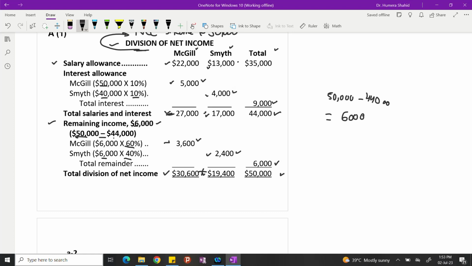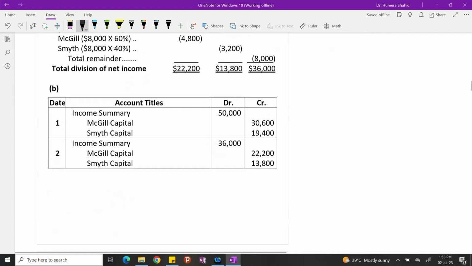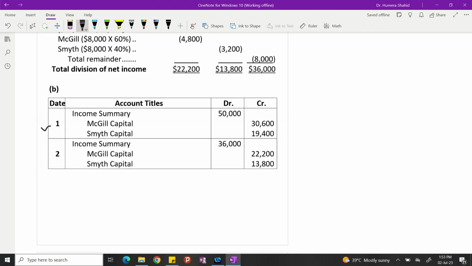So now we can record the journal entry. Income summary account will get debit, and partners' capital will increase with these balances, right? So let's check the journal entry first. It's over here. Number one, income summary gets debit 50,000. McGill capital increased with 30,600, whereas Smith capital increased with 19,400.